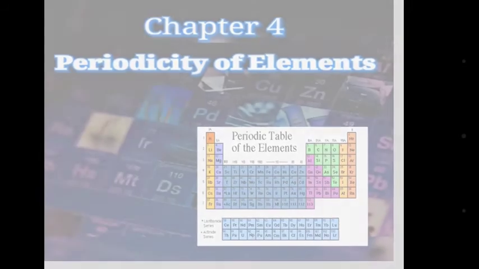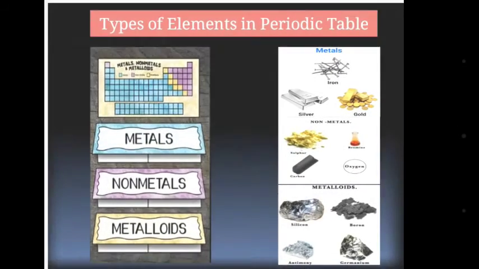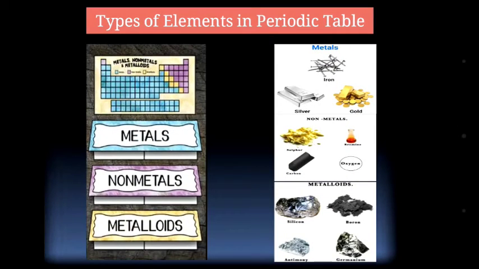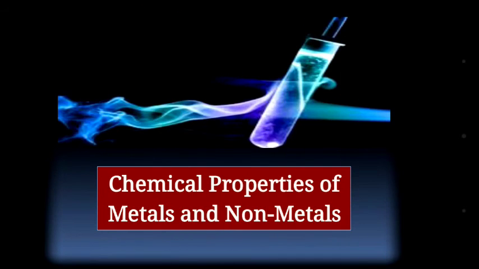In this lecture we will study about the types of elements that are present in the periodic table. Basically there are 3 types of elements that are present in the periodic table, that are metals, non-metals and metalloids. First we will see the chemical properties of metals and non-metals.